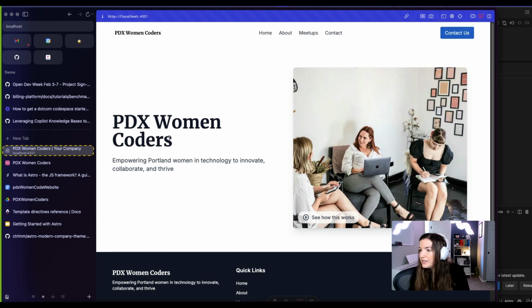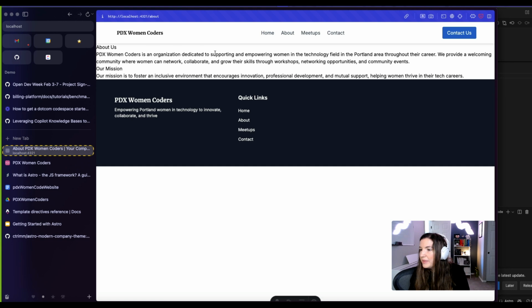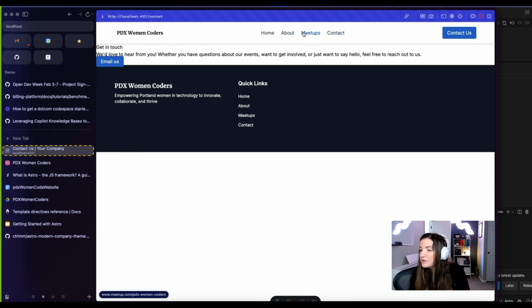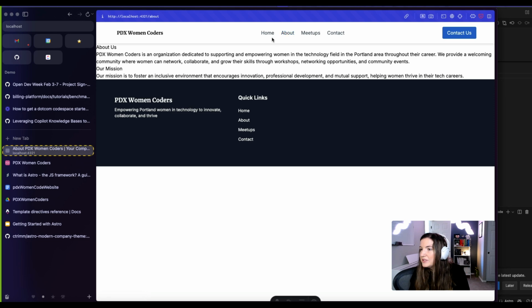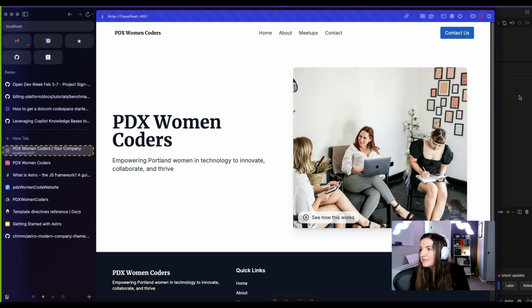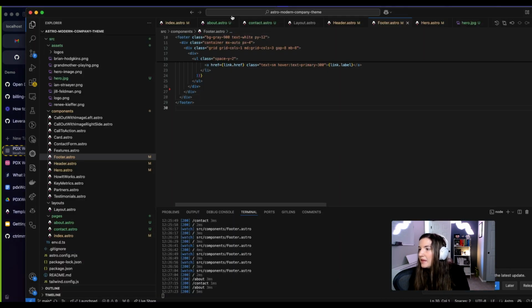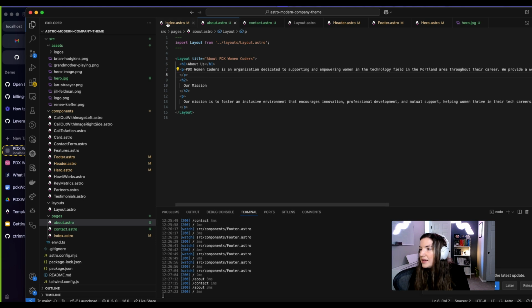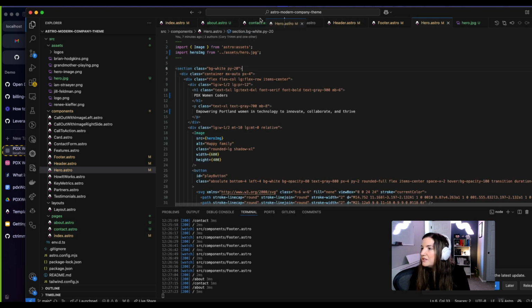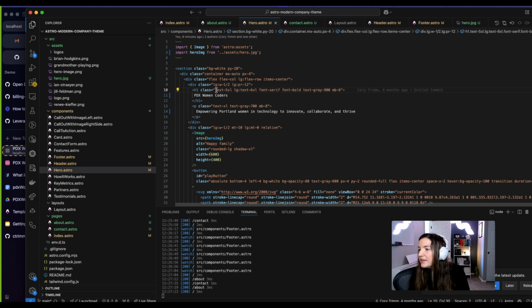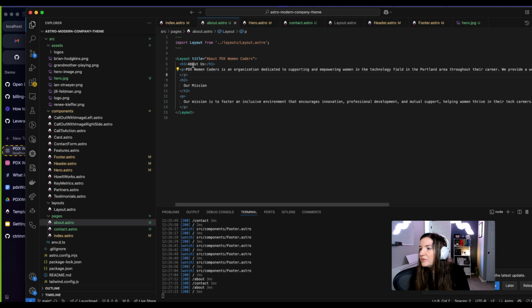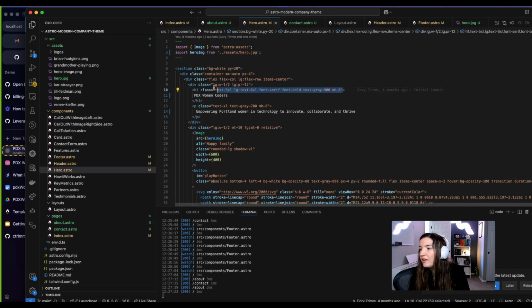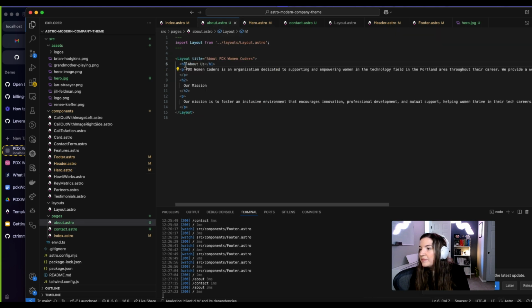Okay. So let's clean up this about page and the contact page. This one goes to meetup.com, so we don't really need to do anything there. So we want to style this text a little bit better, and then we will push it up live. All right, so on about us, let's just see what we can reuse from this hero image. I think this is all, let's see here, we'll copy this. I think this is all Tailwind stuff. I'll be honest, I'm not super familiar with Tailwind, but it looks like it is Tailwind to me.